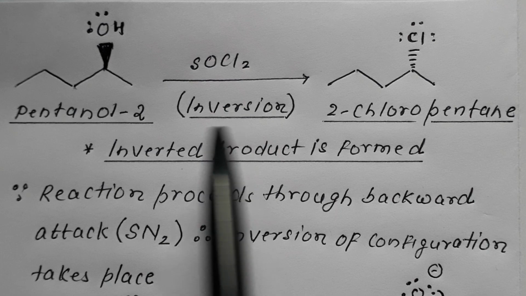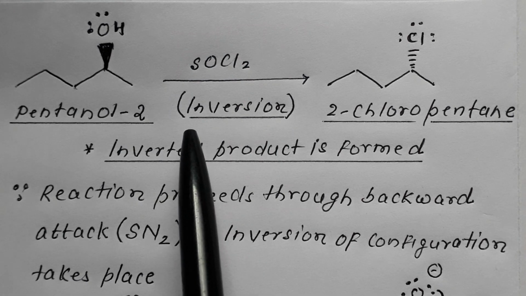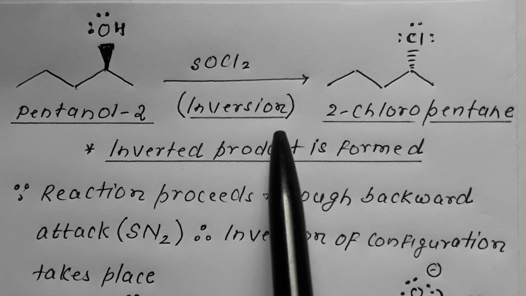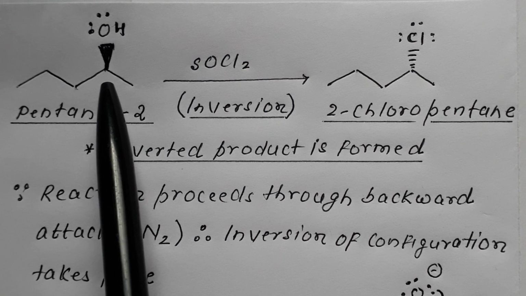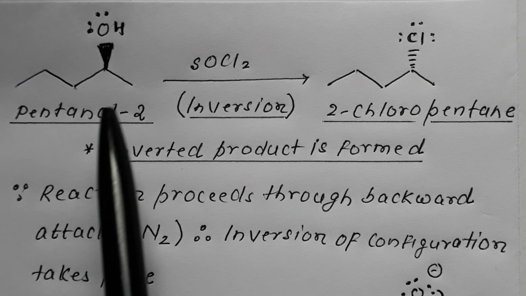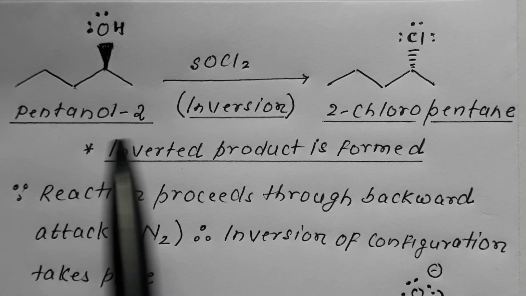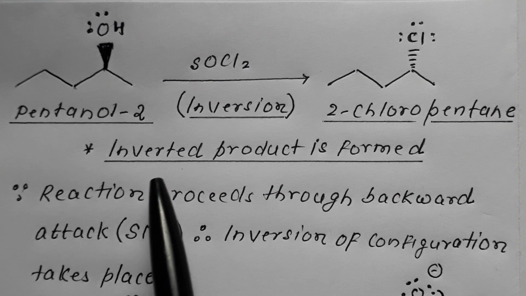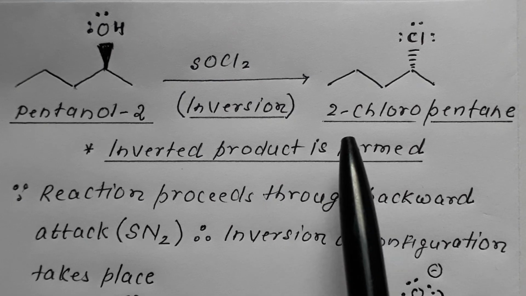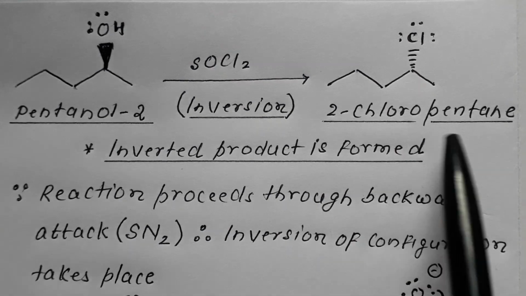Very important for competitive examinations. Pentanol-2 reacts with thionyl chloride, it undergoes inversion and Cl will attach on the lower side, that is the opposite side. So inversion of the configuration will take place, and the inverted product formed is 2-chloropentane, but remember it is an inverted product.